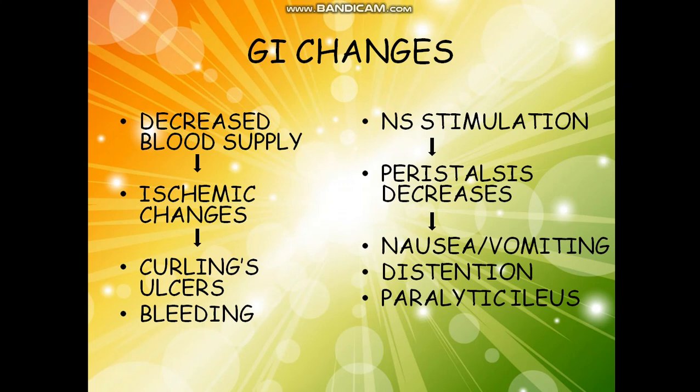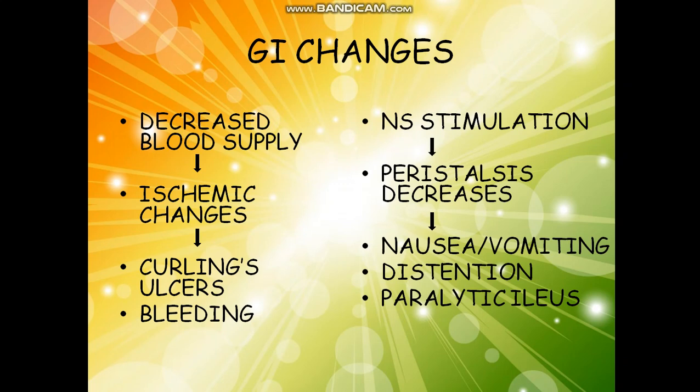Blood viscosity increases and plasma volume decreases, leading to ischemia and cell necrosis. Even in the gastric mucosa, cell necrosis happens, which leads to Curling's ulcer, and bleeding can develop. This happens in the GI system. Then nervous system stimulation: peristalsis decreases, with nausea, vomiting and abdominal distension, and paralytic ileus may develop in some cases. Okay, that also happens in the gastrointestinal system.